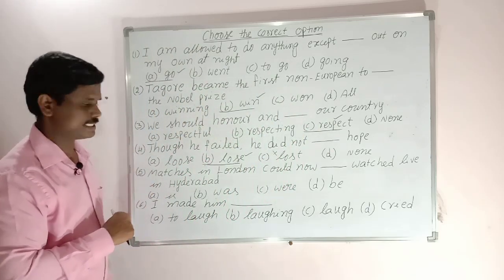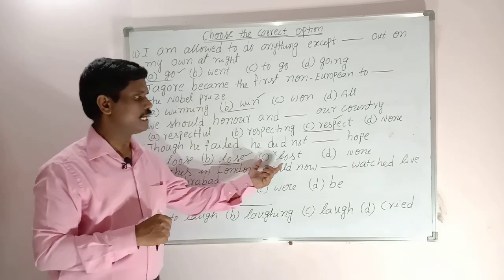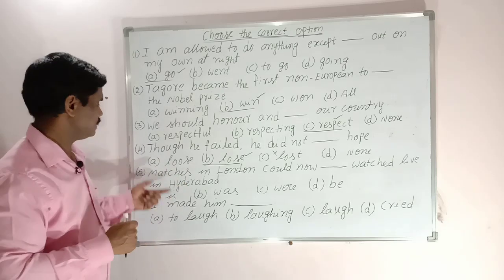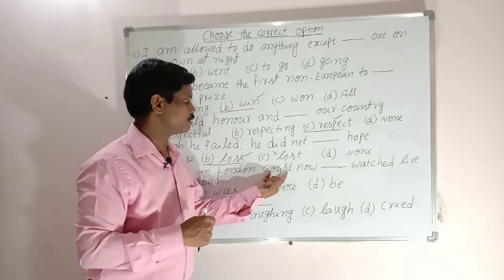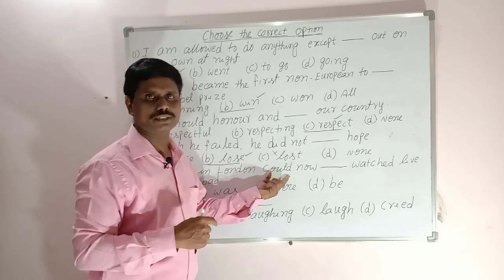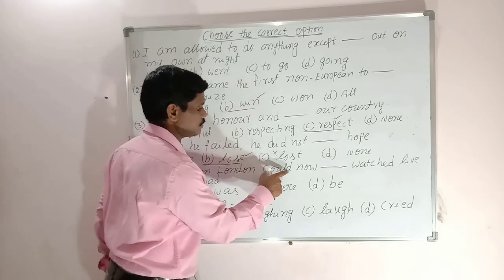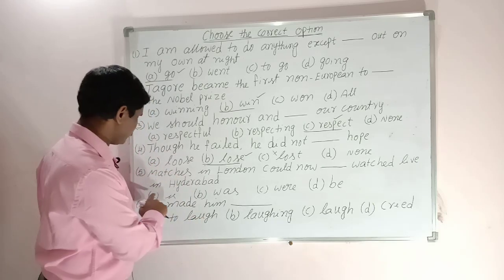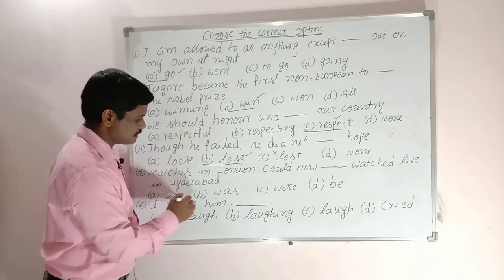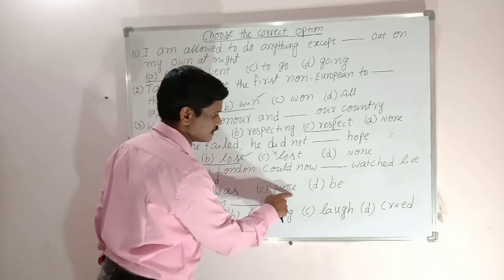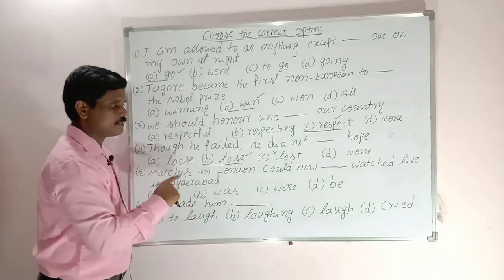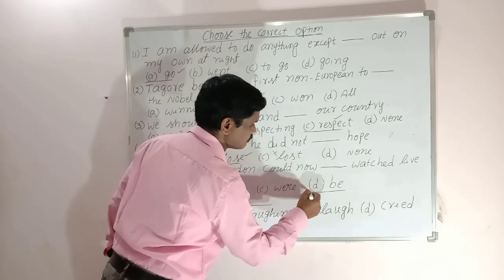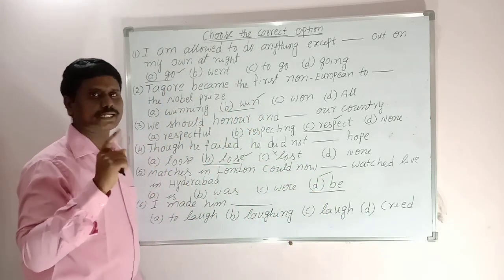Now let us go to the next example. Matches in London could now dash watch live in Hyderabad or sitting in Hyderabad. Matches in London could now. Could is a modal verb. After a modal verb, we use the base form of the verb. Here the given options are option B was, option C were, option D be. All these are be forms: is, was, were, and be is the base form. So the correct answer is B, be.